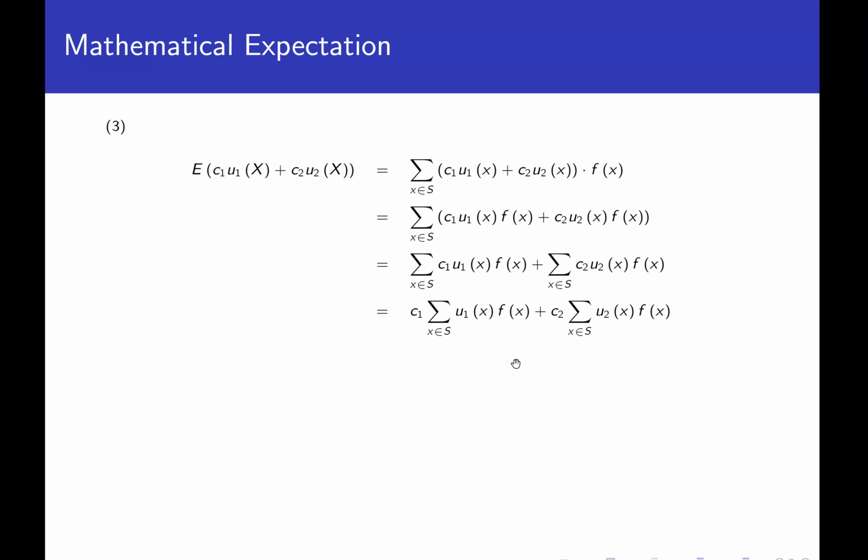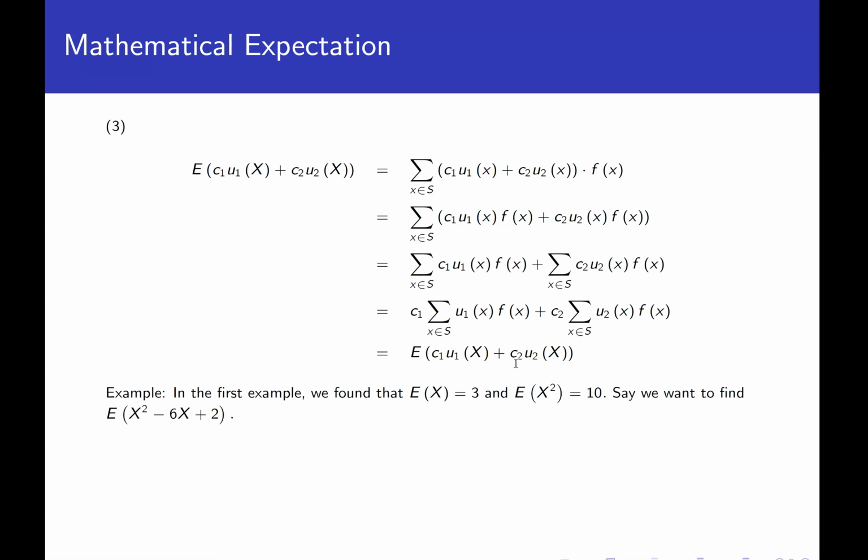And then much like what we just did in the previous part, I can pull the C1 out of the first sum and the C2 out of the second sum. And then I recognize the first expression. This is not correct. This should be C1, expected value of u1 of x, sorry, and this should be C2, expected value of u2 of x.